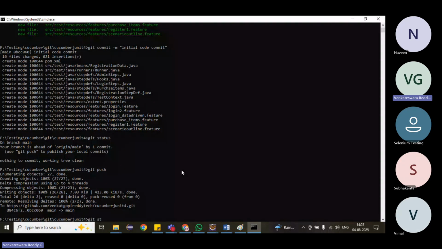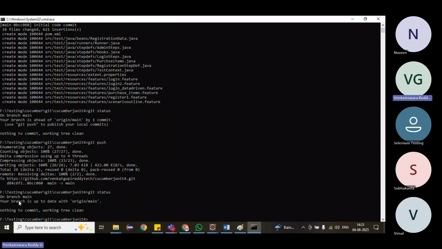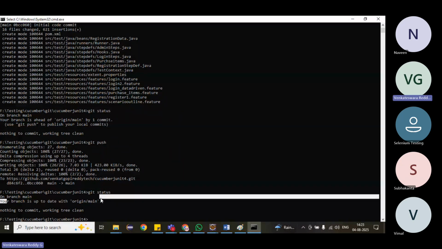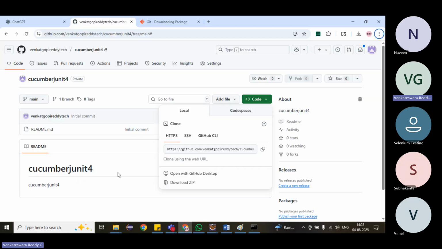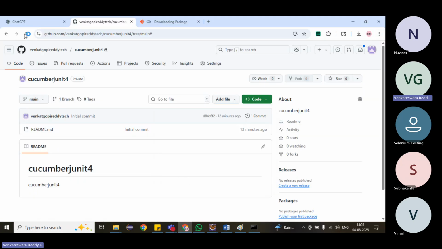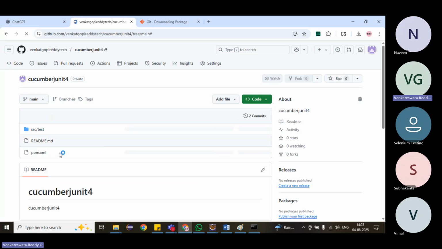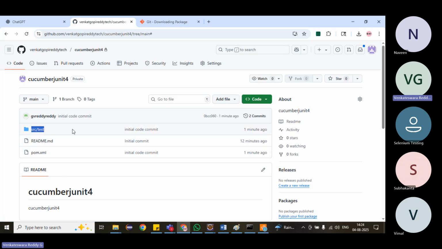Now if we see git status, your branch is up to date, nothing to commit. Everything is committed. We can come to our repository in the browser and just refresh it. See, our pom.xml file and src test are committed. Now we have moved our local changes to the repository.